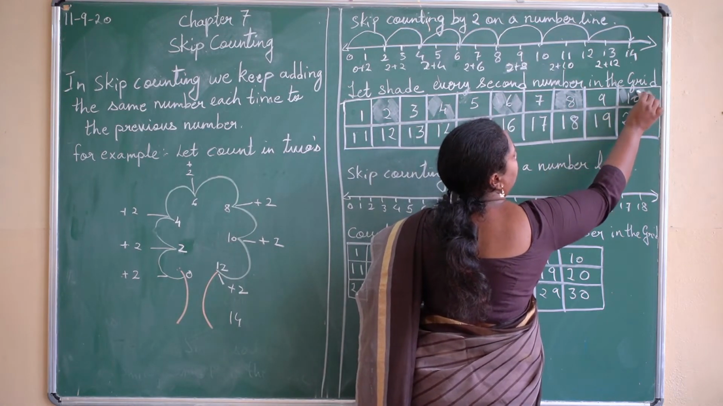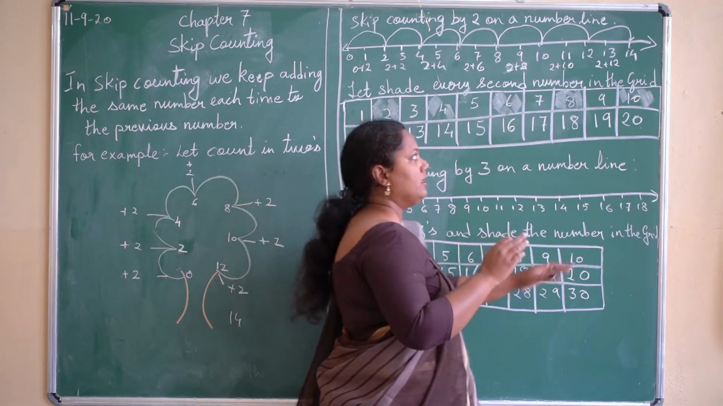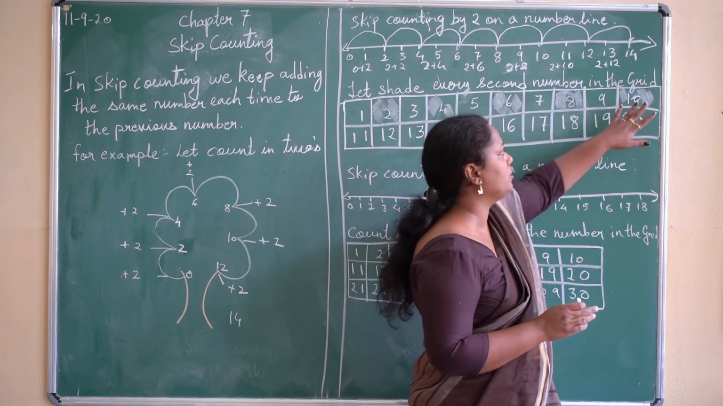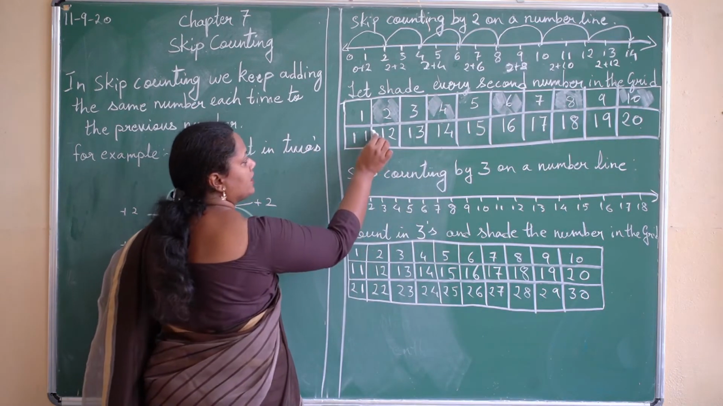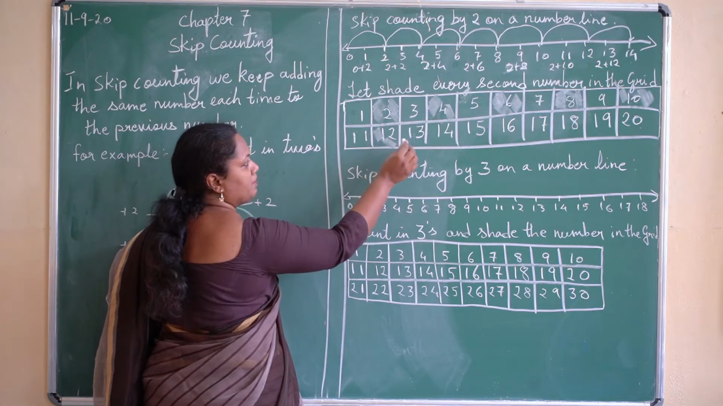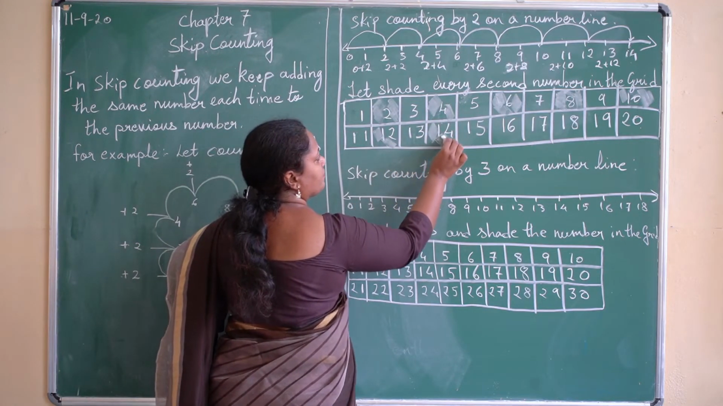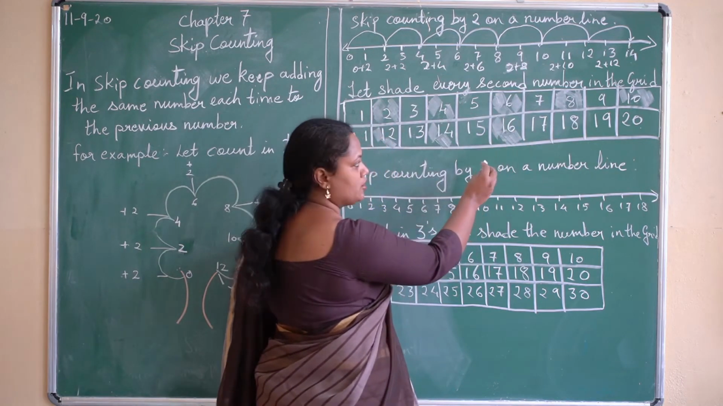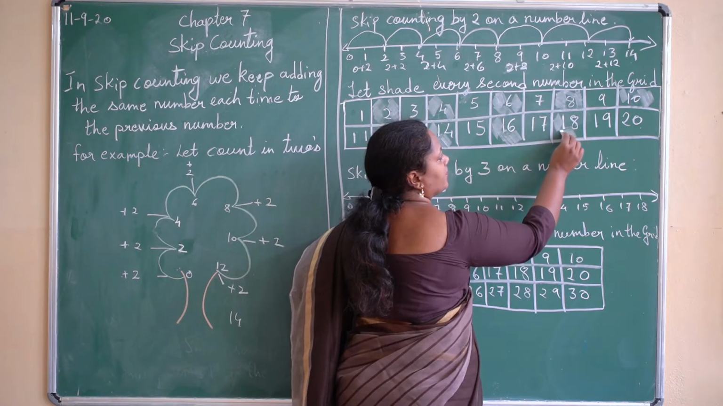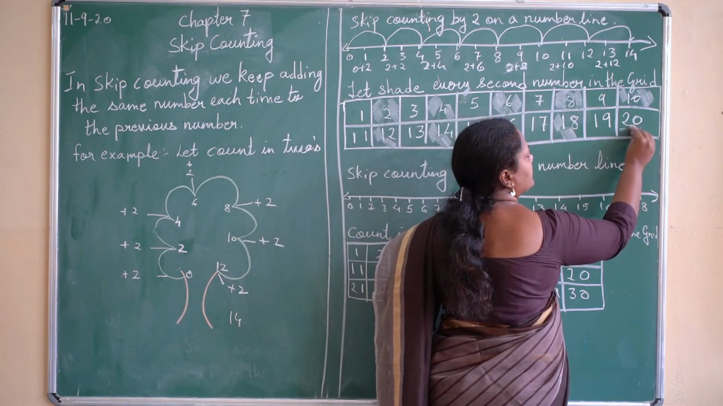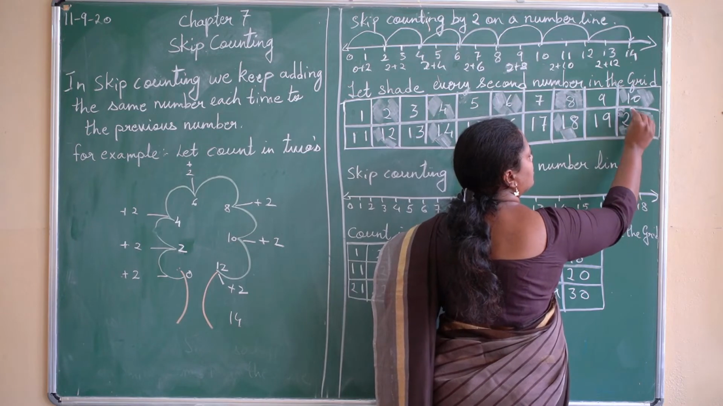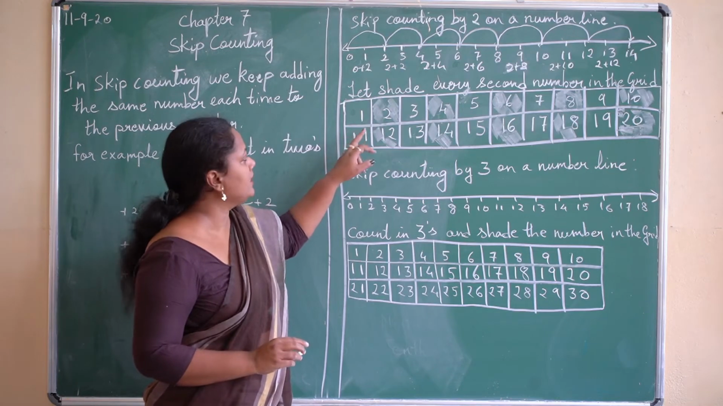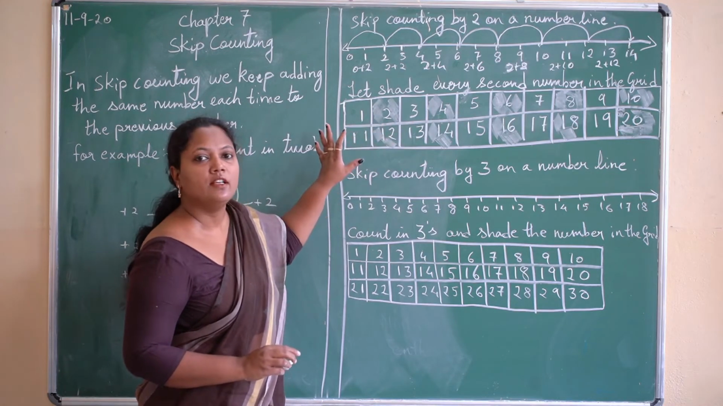So keep on adding to the given number, whatever number we are shading. That number you have to add 2. Now add 2 to this 10, what will you get? 12. Now shade this 12. Now 12 plus 2 is what? 14. Now 14 plus 2 is 16. 16 plus 2 is 18. Now 18 plus 2 is 20. So I have shaded the numbers which are in the second column. The numbers which are in twos, I have shaded.